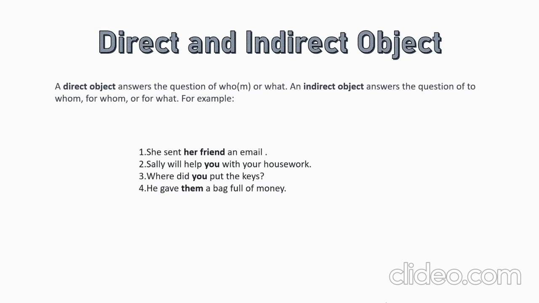So where did you put the keys? Where? You are asking the question, what did you do? So for what? So the answer is indirect object. So in this way you can find direct and indirect objects.